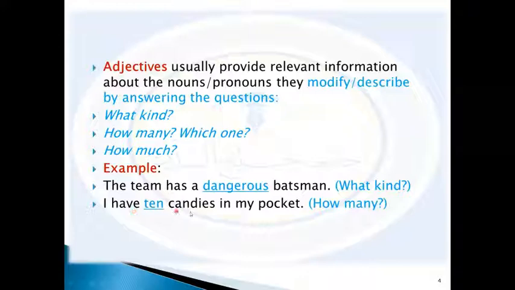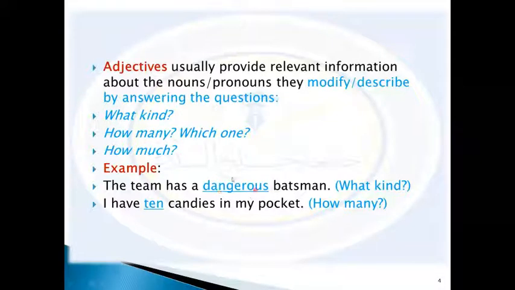I have 10 candies in my pocket. So here we think of candies as a noun and it's described by 10. So the number here, 10 candies. We think of how many. How many candies? We can say 10. So 10 candies. Here we think of 10 as an adjective that answers this question of how many.